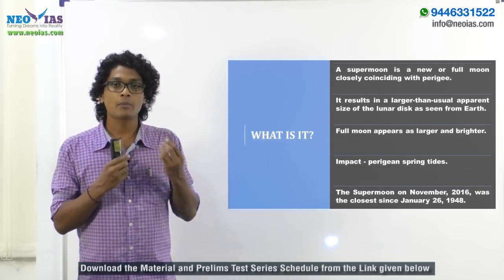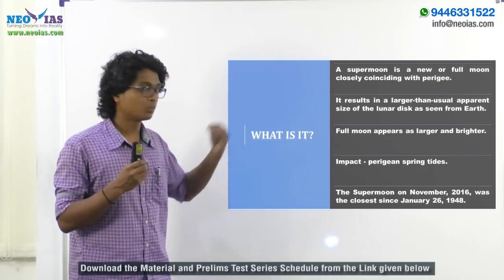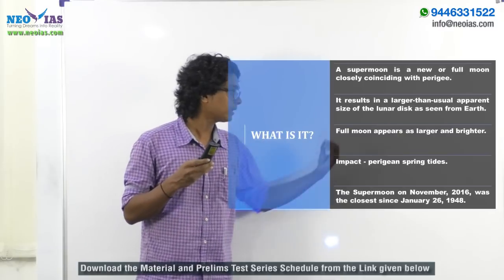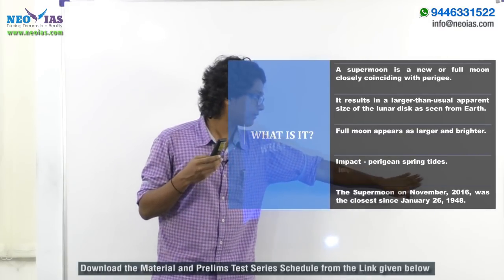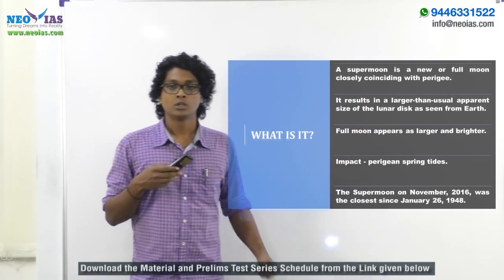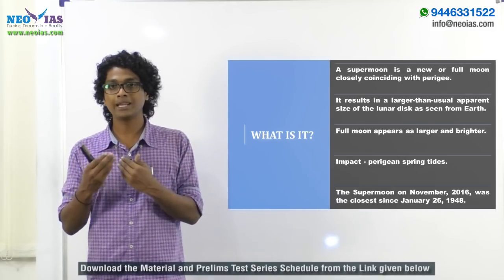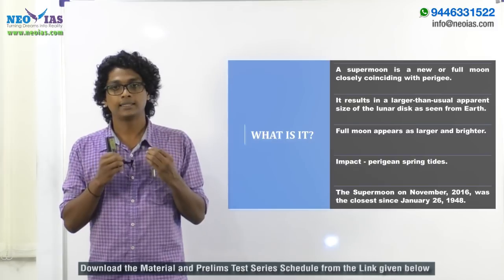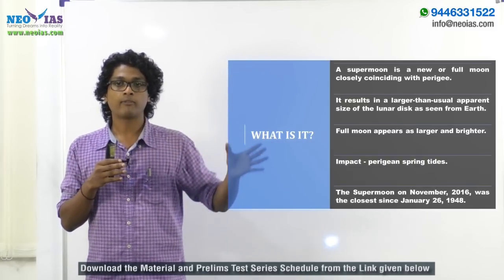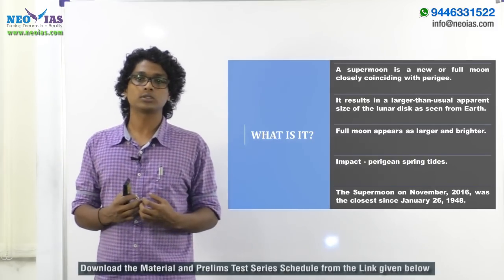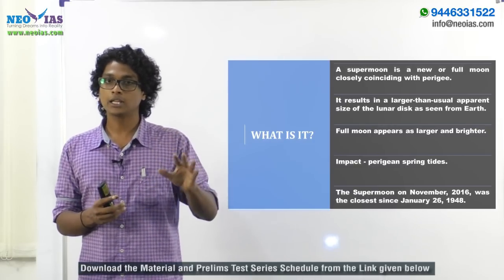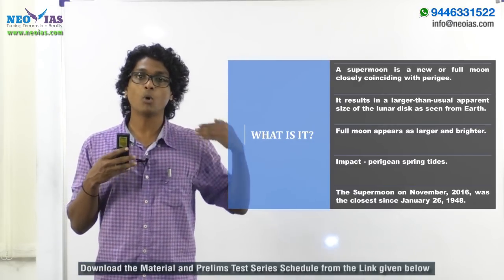Now let's see the impact of the supermoon. The supermoon results in higher spring tide. Another keyword there: spring tide. Ocean tides are a kind of movement of ocean water, and they are created mainly because of the gravitational attraction of the moon and the sun. Among them, the moon exerts more influence.